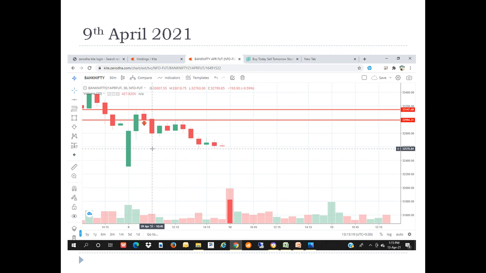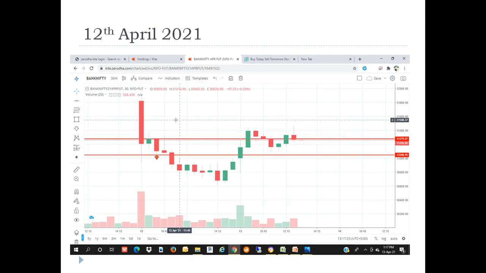So let me go to April 9th. So April 9th first candle was a big candle. So second candle, then third candle. So as soon as third candle low get break, here you can see arrow mark also. The arrow mark I only put to understand it better. So as soon as third candle low get break, here you can see again boom.